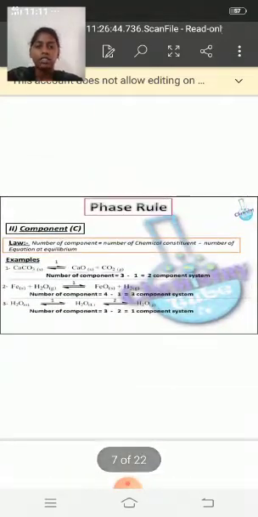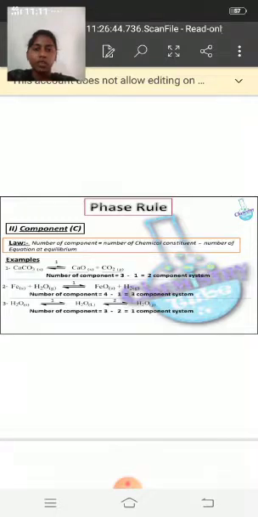Let us consider examples for component. Component also has another definition: the number of components is equal to the number of chemical constituents minus the number of equations of equilibrium. For example, example 1, let us take calcium carbonate. In calcium carbonate there are three chemical constituents and one equilibrium takes place. Therefore, the number of components is 3 minus 1, that equals a 2 component system.